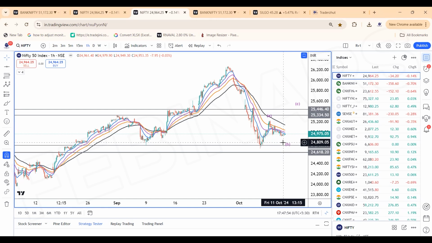What is happening in the compression zone is that we are forming a kind of falling wedge pattern, as the internal waveforms on the hourly chart hint. So that's the weekly analysis. What to plan until 24,885 or 24,800 holds by the dips in the Nifty. Simple strategy: if that is broken, then sell the Nifty for lower targets. So trade with the levels objectively. That's the motto of the markets as of now.